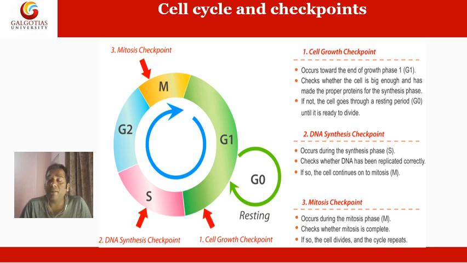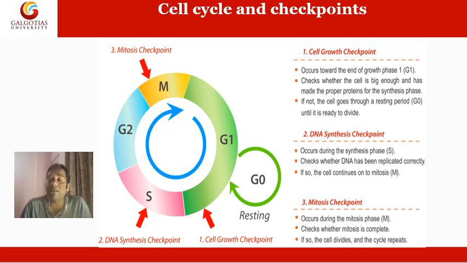Once the cell passes the G1 phase, it enters the S phase. So in S phase, what will happen? Another checkpoint occurs, called the DNA synthesis checkpoint, and in this checkpoint the cell checks whether the DNA has replicated correctly or not.